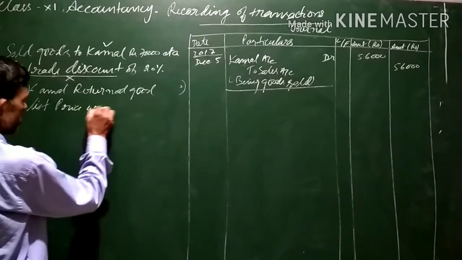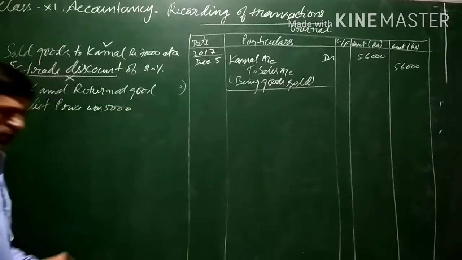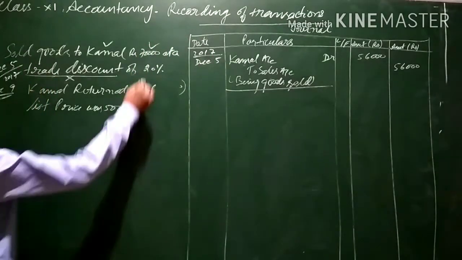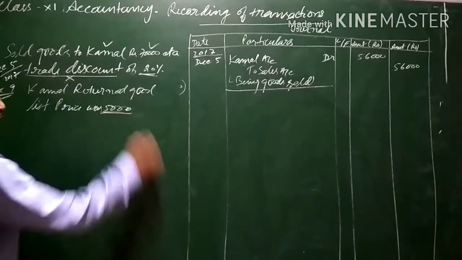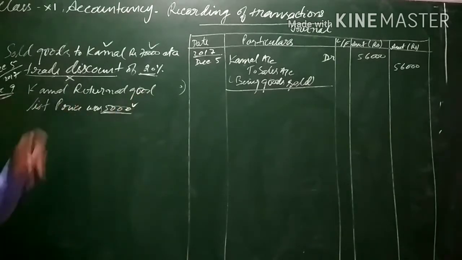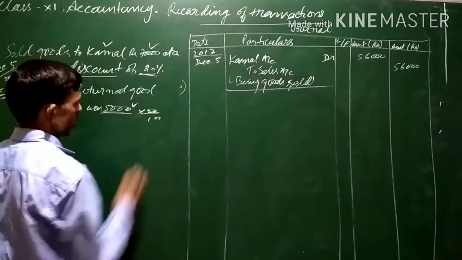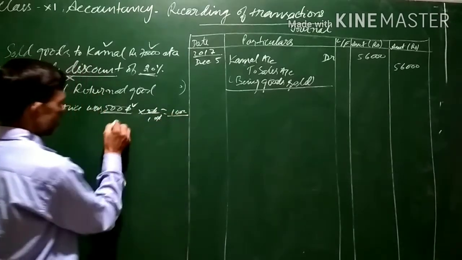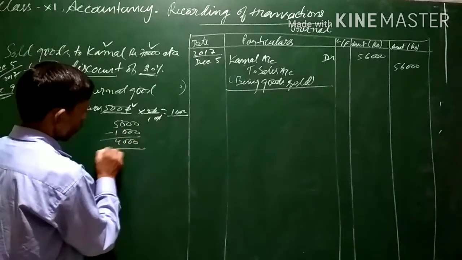As we know, earlier the price of the goods was 70,000 and a 20% discount was provided. Here, when the goods are being returned, the list price is 5,000, so the 20% discount is again to be considered. 20% of 5,000 will come to 1,000. It means goods are returned worth rupees 4,000.